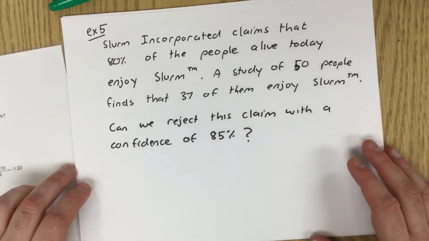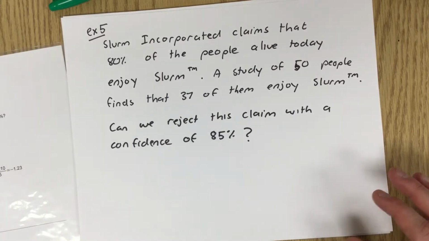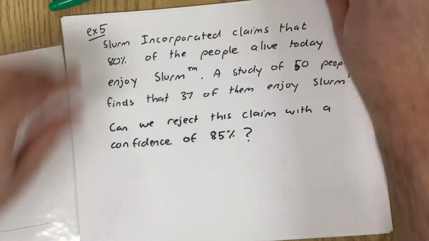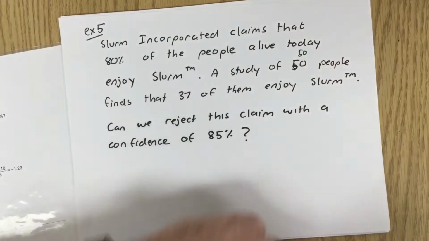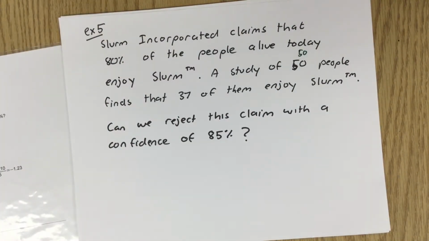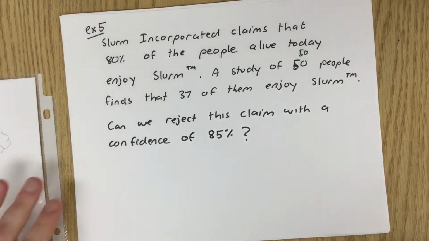Slurm Incorporated claims that 80% of the people alive today enjoy Slurm. It's a delicious drink. A study of 50 people finds that 37 of them enjoy Slurm. Can we reject this claim with a confidence of 85%?